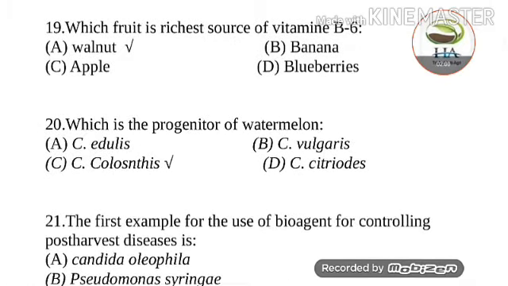Next question is, which is the progenitor of watermelon? The options are C. edulis, C. vulgaris, C. colocynthis, and C. citroides. So progenitor of watermelon is C. colocynthis.